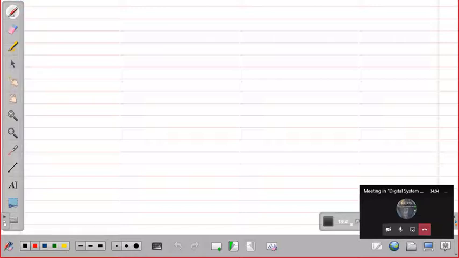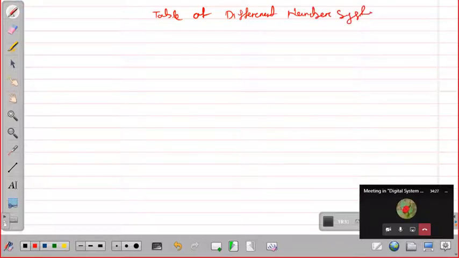So to make a summary, let's do one thing. We will make a table of different number systems. Okay, so first we will write here decimal.